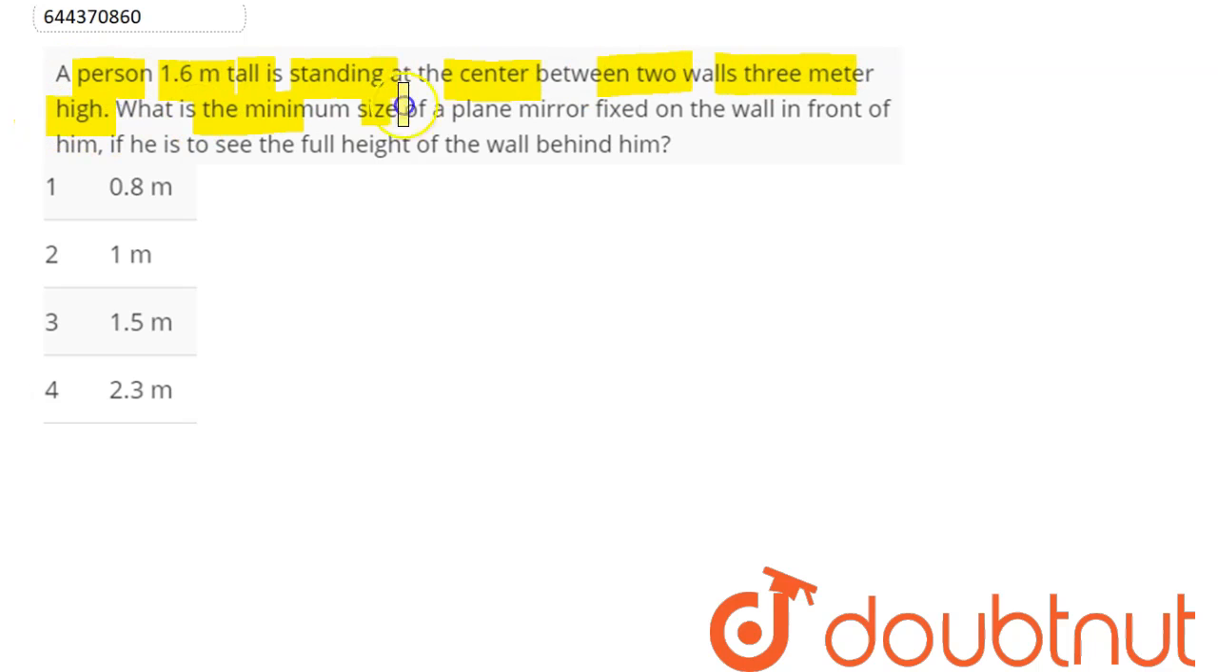Question is, a person 1.6 meter tall is standing at the center between two walls 3 meter high. What is the minimum size of a plane mirror fixed on the wall in front of him if he is to see full height of the wall behind him?